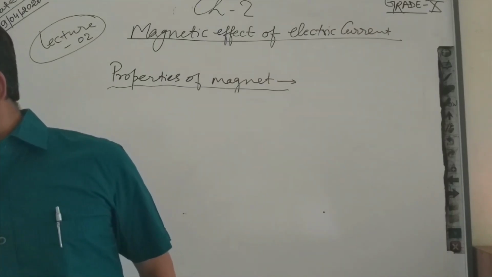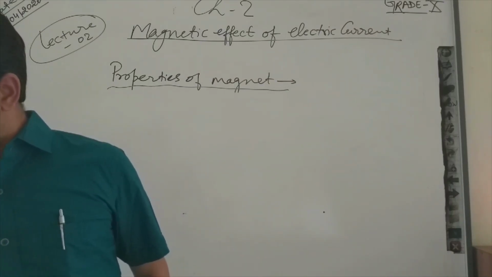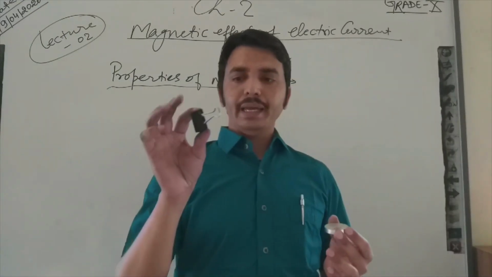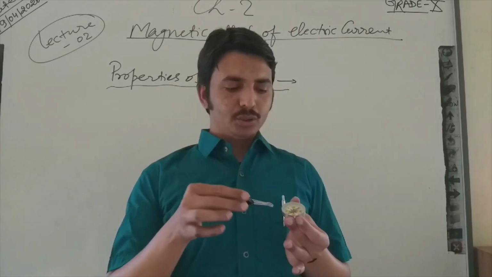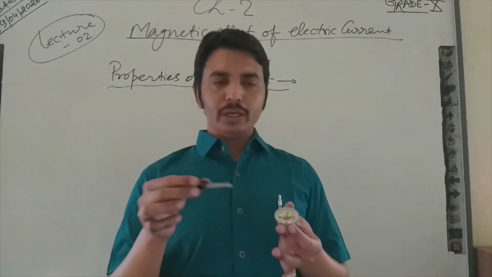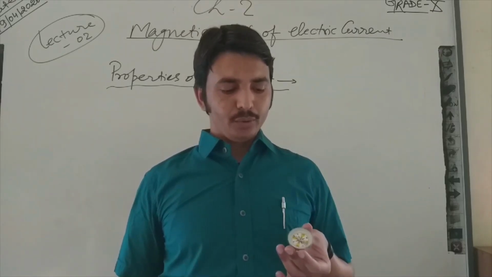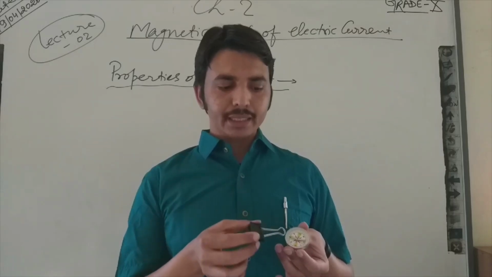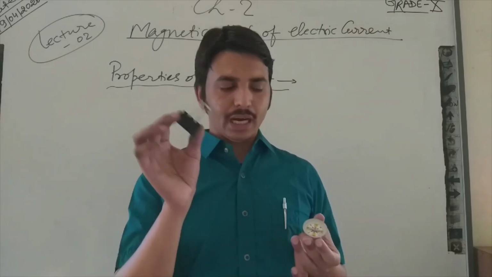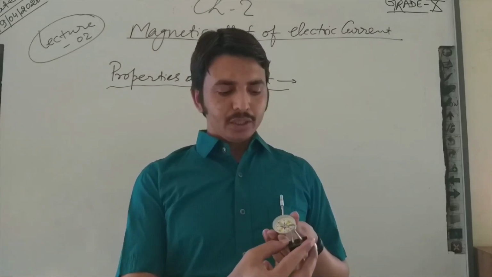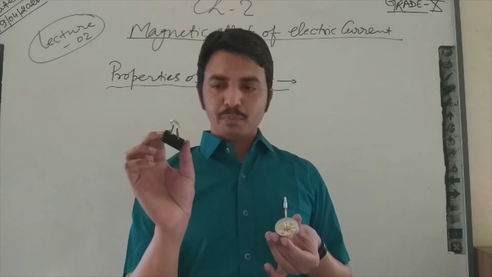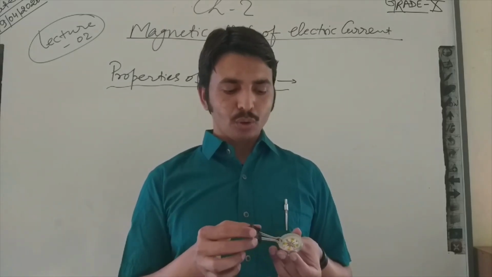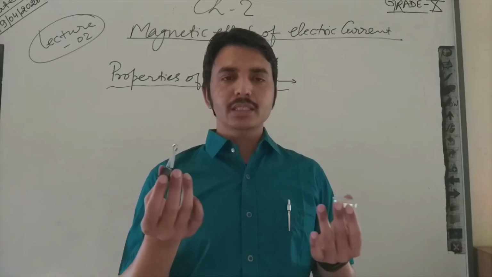Attraction alone does not mean the material is a magnet. For example, I have this iron material, so if I put it near, what happens? It will attract; you can see it deflects the iron needle towards it, meaning it is attracting. But this is not a magnet, this is an iron piece. If I put it here, this piece of iron is not repelling. So I can say this is not a magnet.